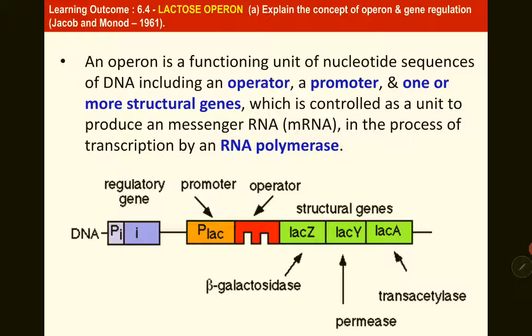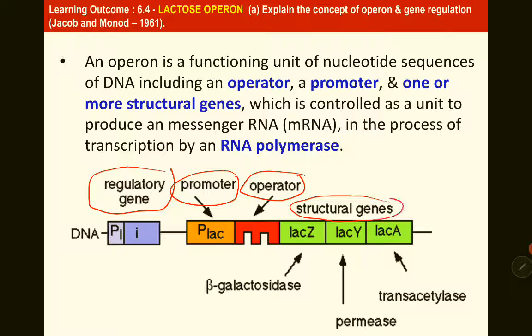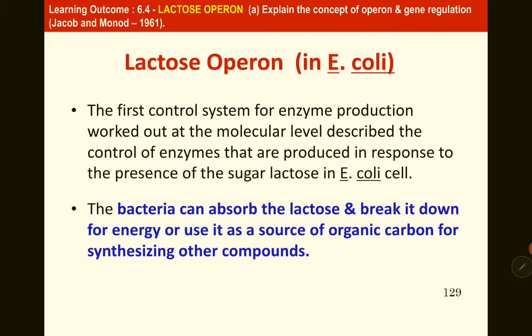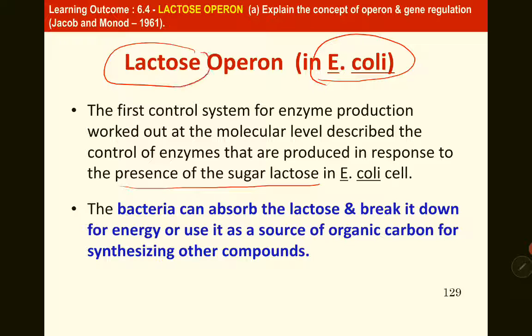Okay, so this is the structure of an operon. It consists of a regulatory gene, a promoter, an operator, and structural genes. This is the structure of the lactose operon, which consists of 3 structural genes, Lac Z, Lac Y, and Lac A. It can be found in the bacteria E. coli, Escherichia coli, in response to the presence of the sugar lactose. That's the reason why you call it the Lac Operon.